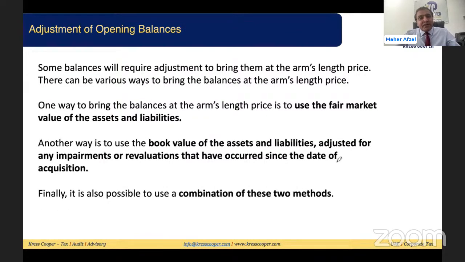Some balances will require adjustment to bring them to arm's length. And how will you bring the balances to arm's length? Now, this is the question. We have decided in our previous discussions that we need to do the analysis of the balance sheet. Some transactions and balances will not require any adjustment. For some the risk is very minimal, for some the risk is very high. Now we need to identify those balances, and after identifying them, we need to bring those balances to the fair market value.